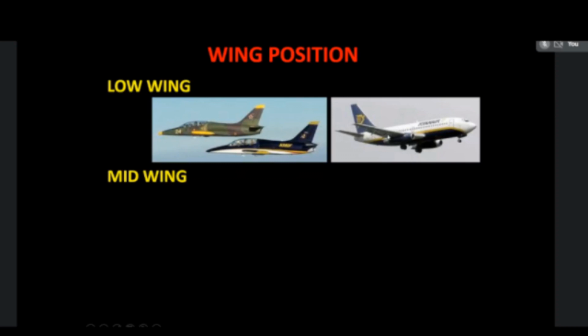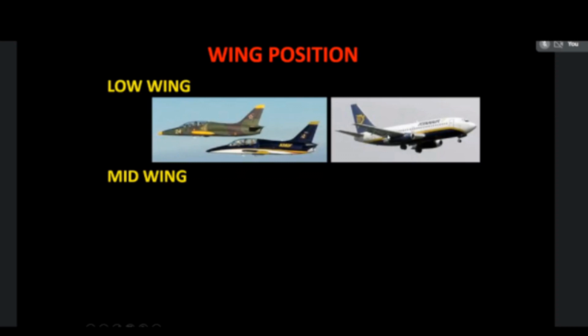Regarding the shape, the wings will be rectangular, tapered, swept wing, or delta wing. In most passenger aircraft, the wings have a rectangular or tapered shape.